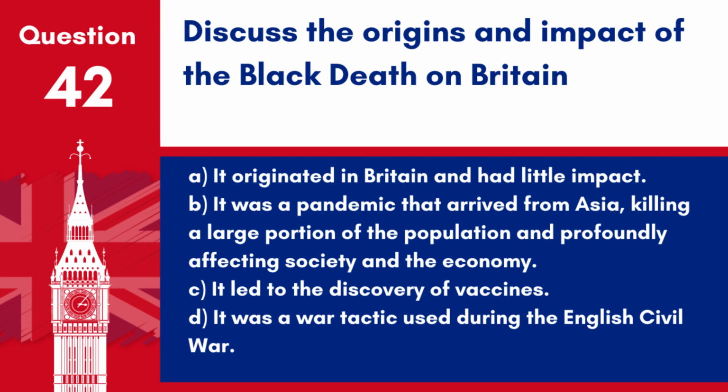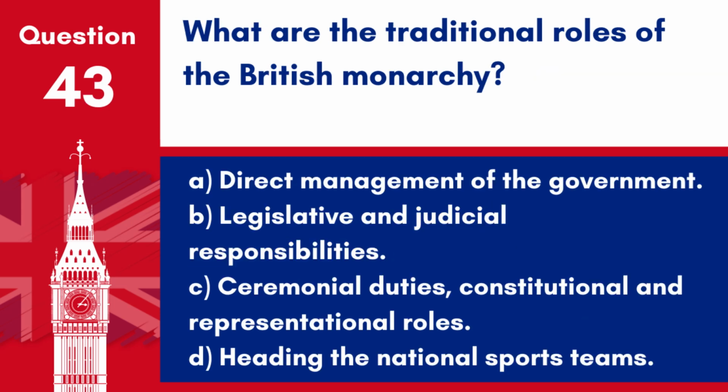Answer: B. It was a pandemic that arrived from Asia, killing a large portion of the population and profoundly affecting society and the economy. The Black Death in the 14th century had a devastating impact on Britain's population and socio-economic conditions. Question 43. What are the traditional roles of the British monarchy?